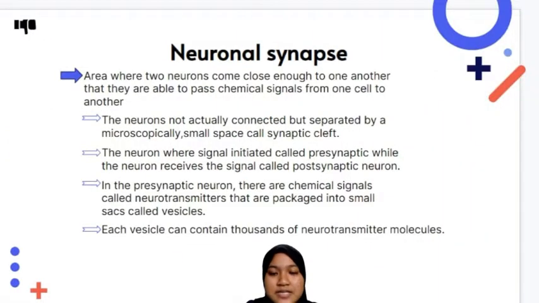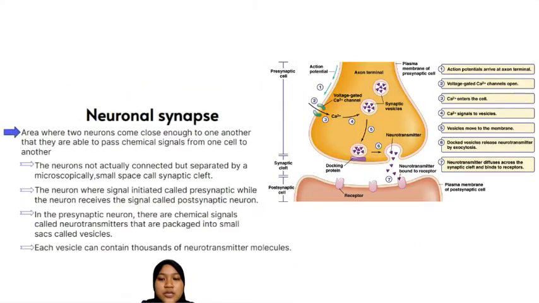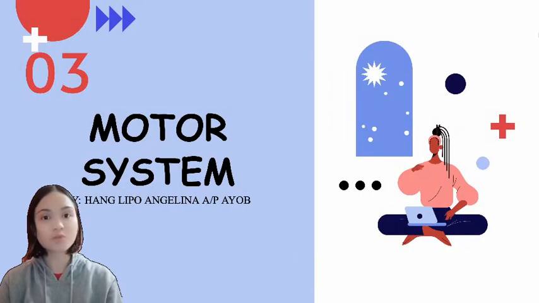The neuronal synapse is the area where two neurons come close enough to one another that they are able to pass a chemical signal from one cell to another. The neurons do not actually connect but are separated by a microscopically small space called the synaptic cleft. In the presynaptic neuron, there are chemical signals called neurotransmitters that are packaged into small sacs called vesicles, and each vesicle can contain thousands of neurotransmitter molecules.